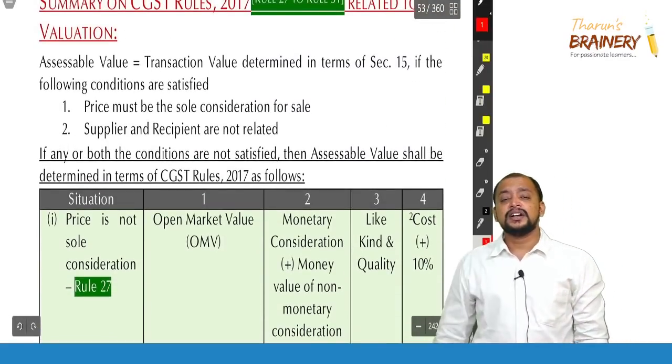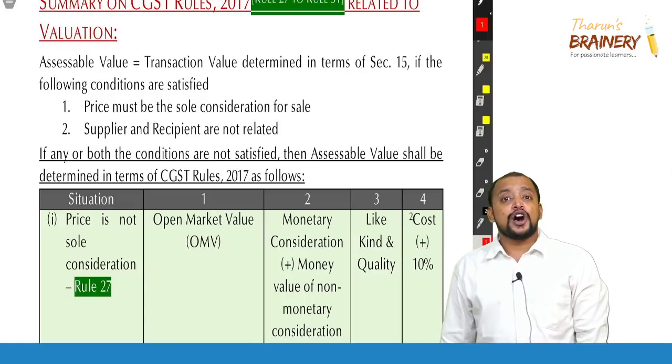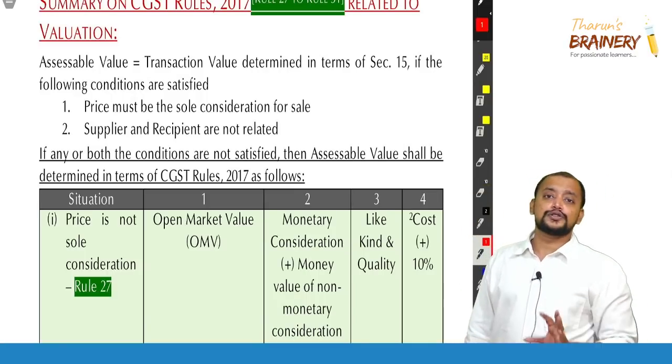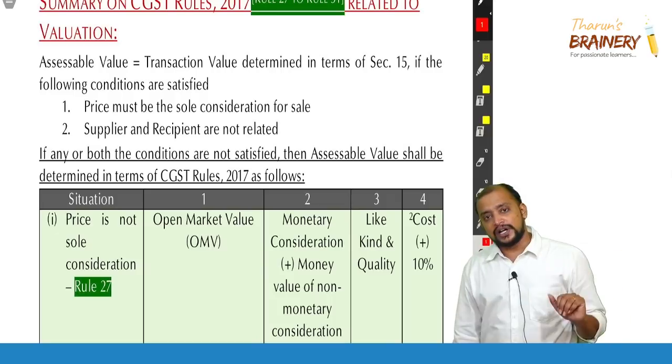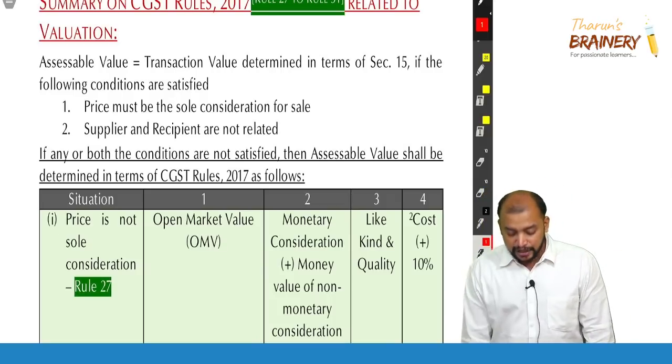So in case of rule 27, what do we need to do? Very simple, sir. The first priority is to take open market value. If open market value is not available, take money received plus money value of additional consideration. If that is also not available, take like kind and quality. If that is also not available, take cost plus 10%. For example, a new mobile is launched.